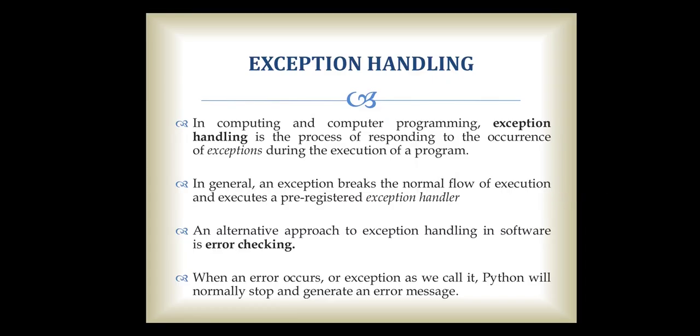So, what is exception handling? In computing and computer programming, exception handling is the process of responding to the occurrence of an exception during the execution of a program. In general, an exception breaks the normal flow of execution and executes a pre-registered exception handler. An alternative approach to exception handling in software is error checking. When an error or exception occurs, Python will normally stop and generate an error message.